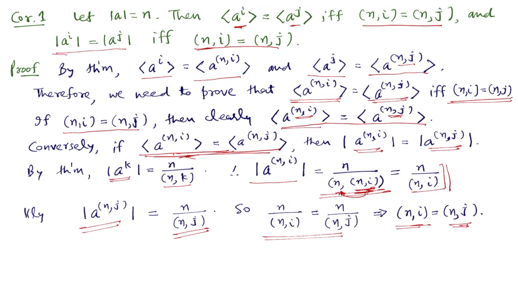The second part follows easily from the first part, because the order of a^i is the same as the order of the cyclic group generated by a^i. So these two are equal if and only if GCD(n,i) and GCD(n,j) are the same. This proves the first corollary of this theorem.